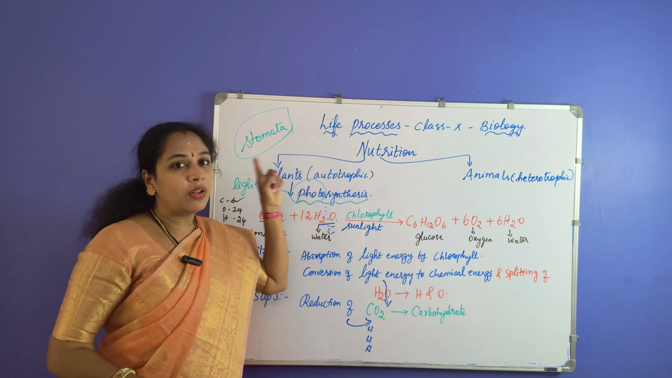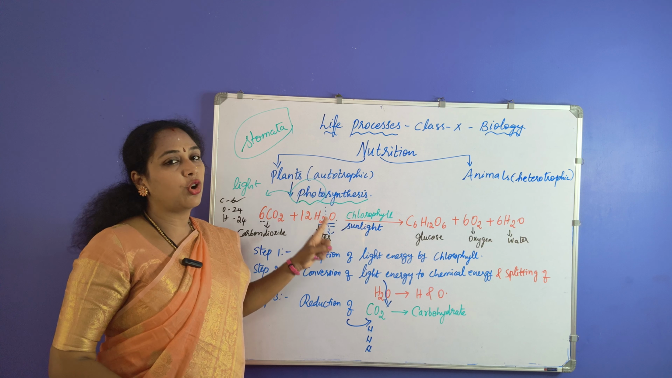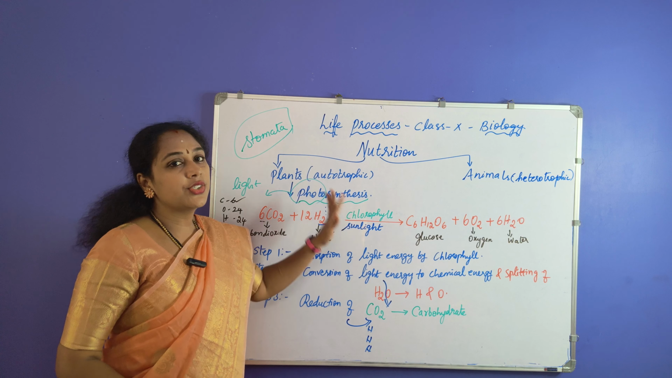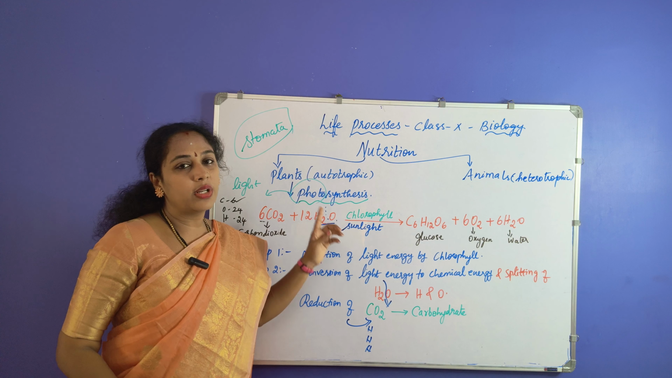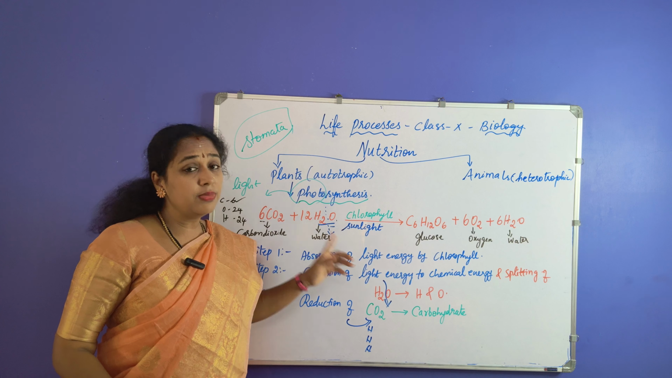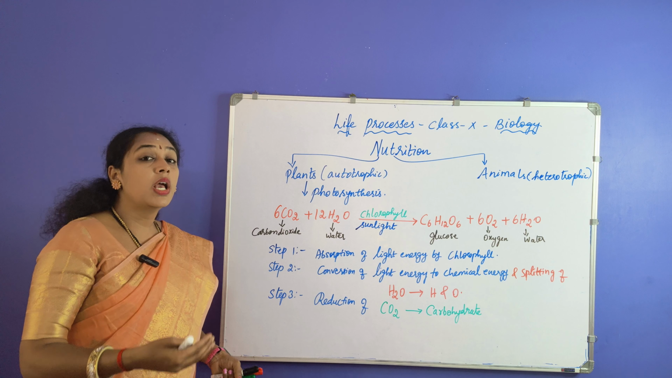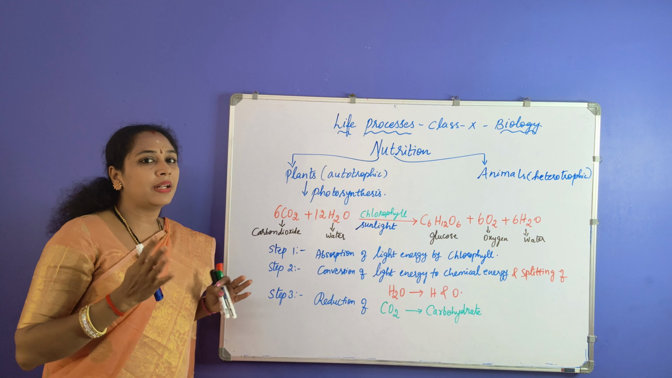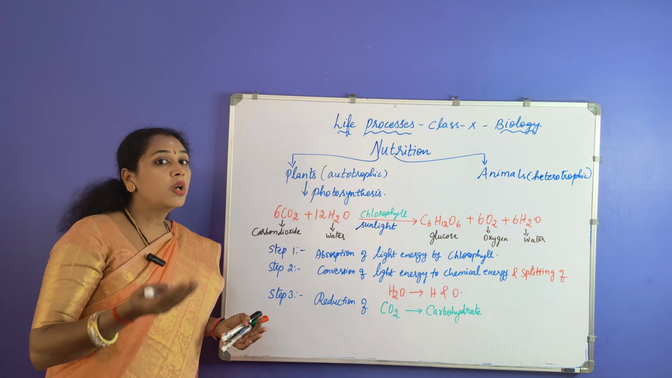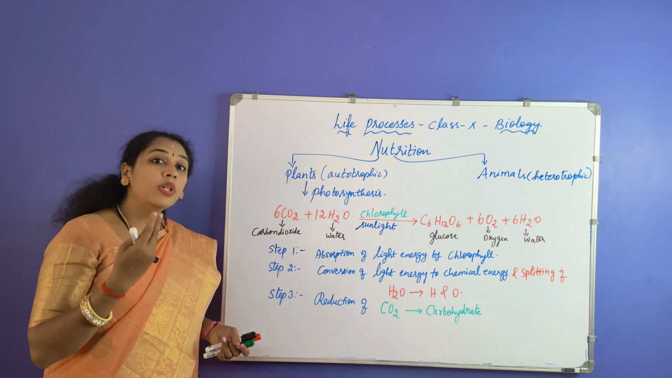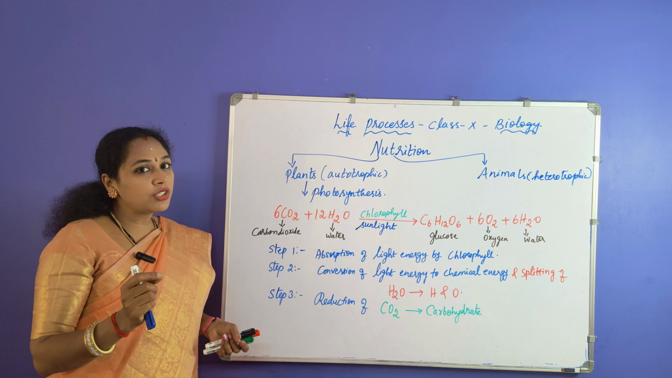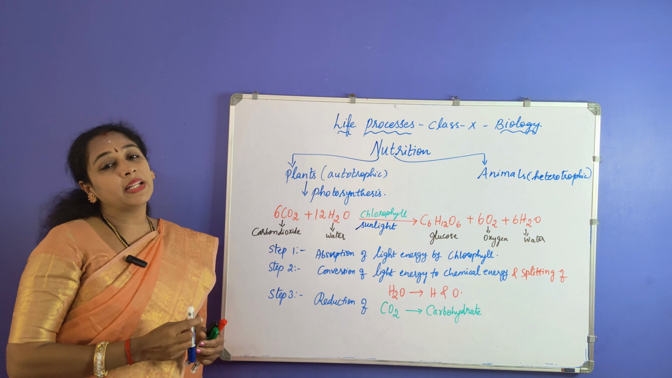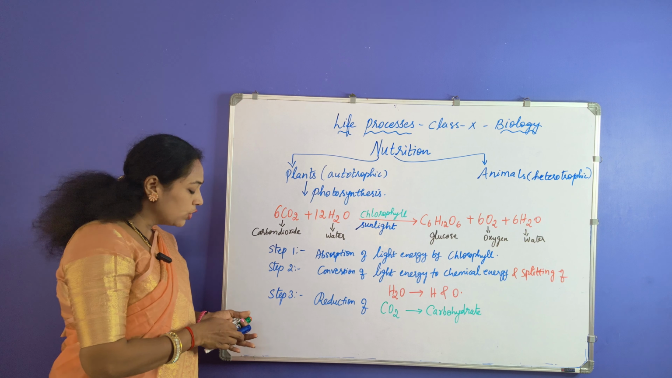Plants prepare their own food by the process called photosynthesis, and since they prepare their own food, they are called autotrophic organisms, or generally autotrophs. Coming back to the autotrophic mode of nutrition, where they prepare their own food. Who prepares their own food? Plants prepare their own food. How do they prepare it? What is the process called? The process of preparing their own food is called photosynthesis.